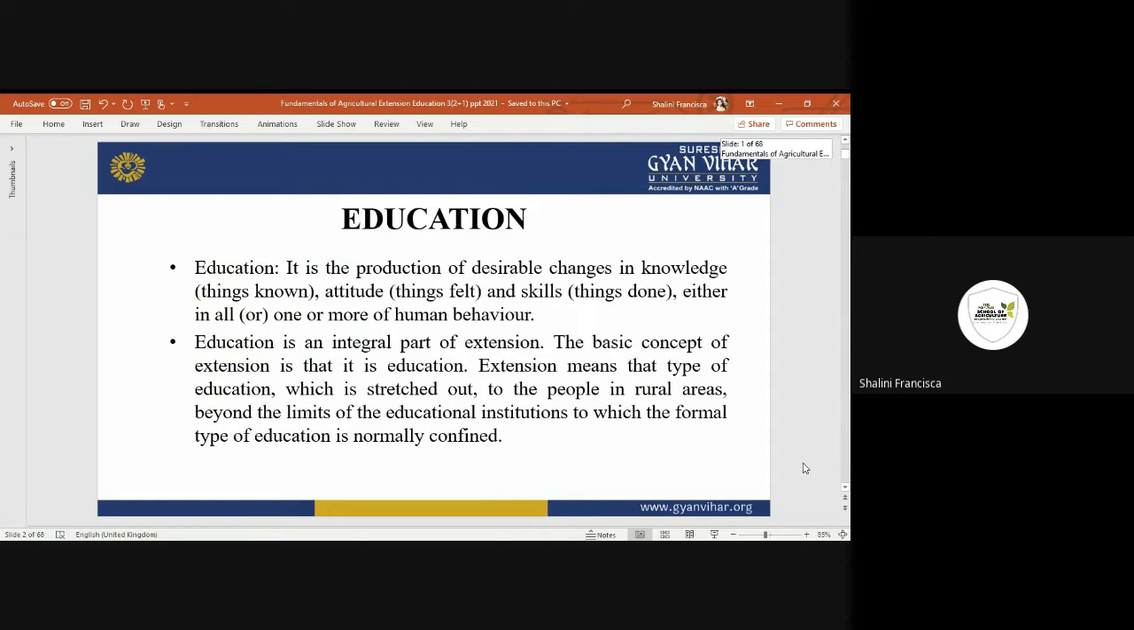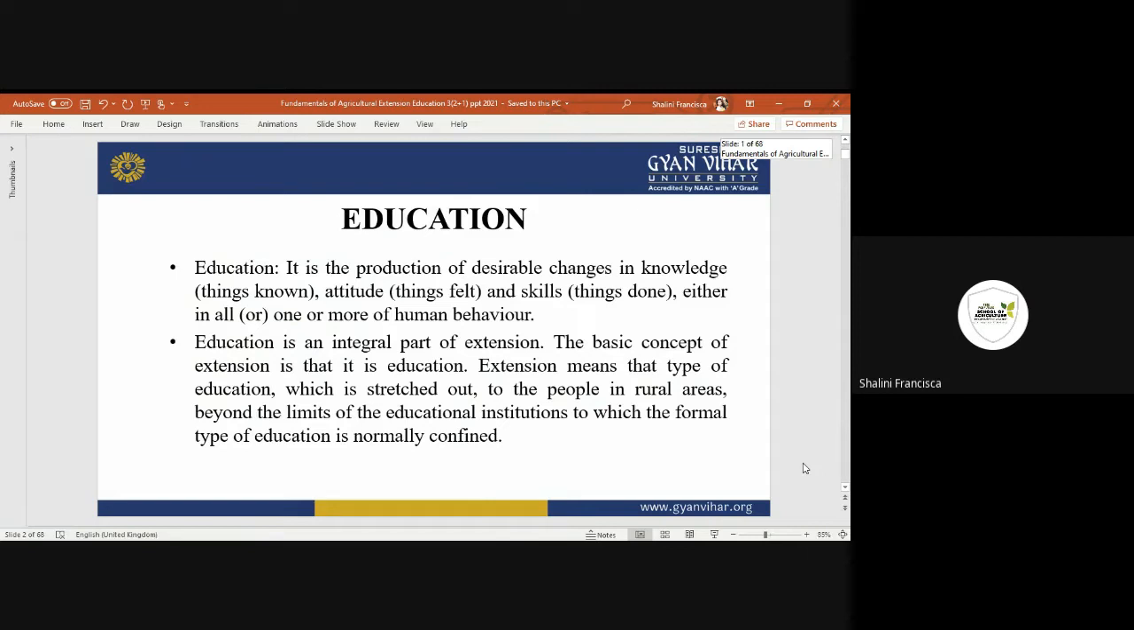Then the second part is attitude. Attitude is things we felt. Whatever situation we are in, we sometimes forget to analyze that we can have a solution out of it. But when we have this education, we can have a diversity of knowledge and ways to come out of that particular situation. Then skills, things done, that is, the way we handle the situation and come up with a proper solution for it, is going to be very helpful to the people.